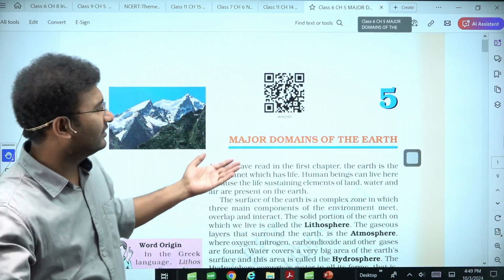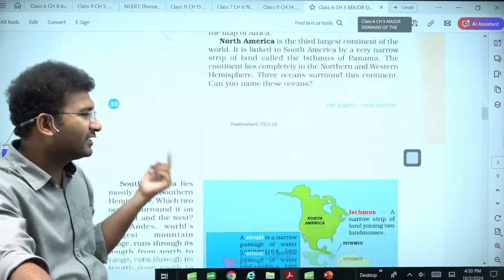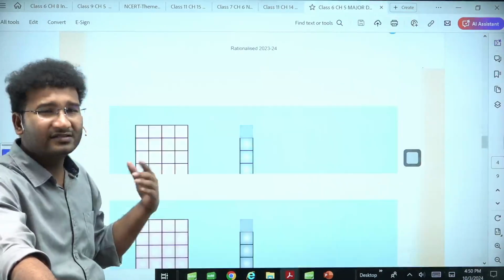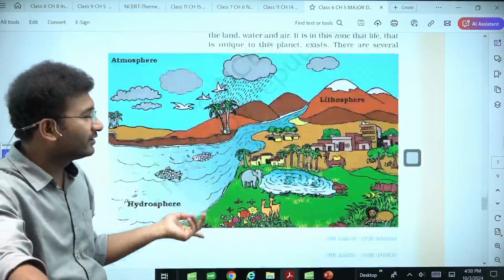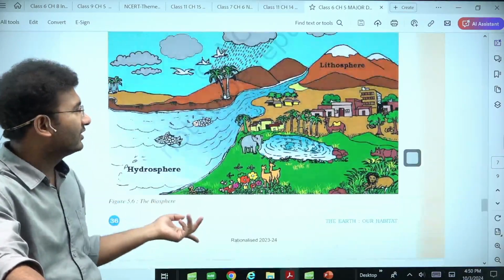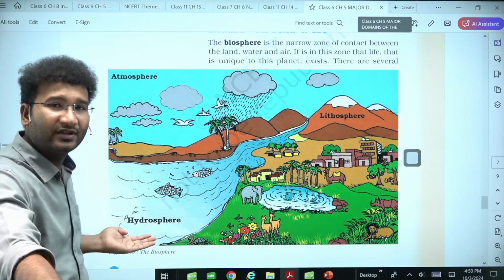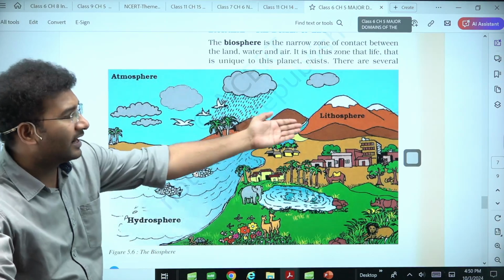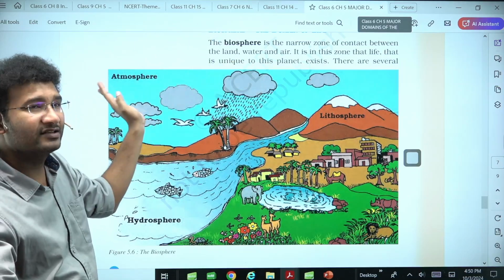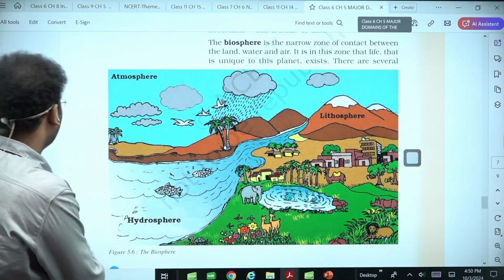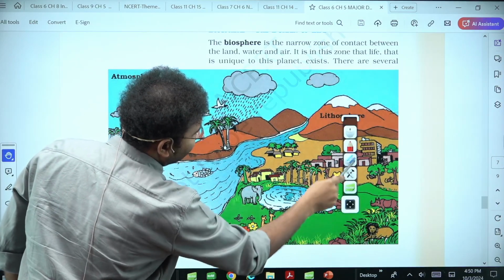And basically major domains of the earth, I think we have already dealt with in the previous chapters. The major environment and domains are the lithosphere, the continents, the hydrosphere, and the atmosphere. A combination of all this together, we'll call a biosphere, right? Where there is water, this is the hydrosphere. Where there is land, this is called the lithosphere. And wherever there is air, that is called the atmosphere. Now what is the biosphere? The biosphere is a place where you will get to see all of them at one single place.